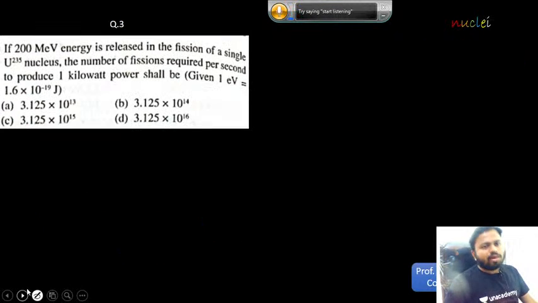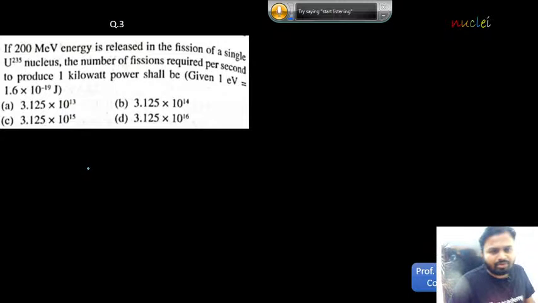Okay, next let's see question number 3. Now this question number 3 is very similar to your question number 2. Let's read what the question is. If 200 mega electron volt of energy is released in fission of a single uranium 235 nucleus, the number of fissions required per second. What have they asked? Number per second, that is N over T is the question mark.